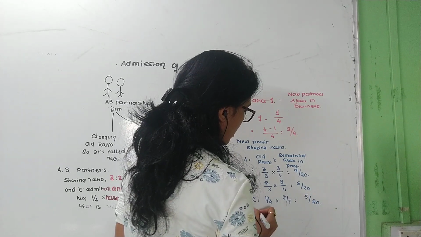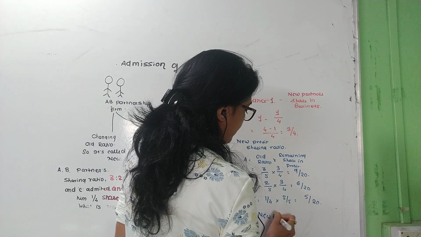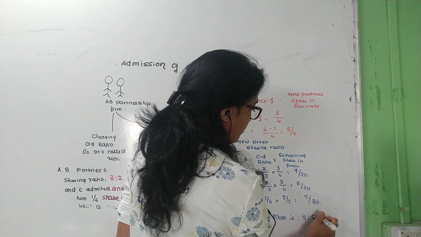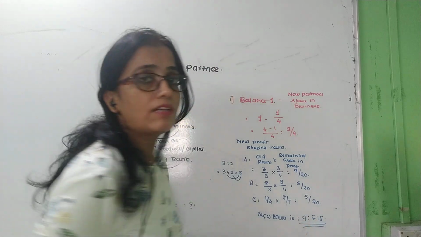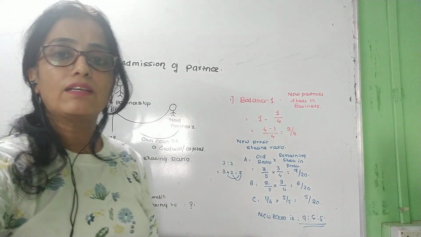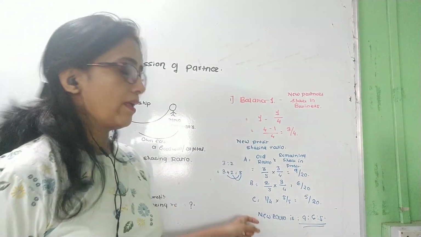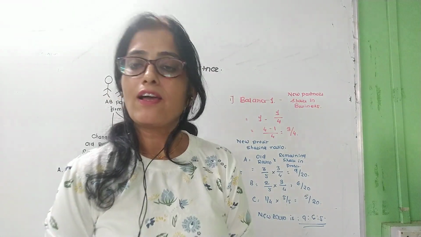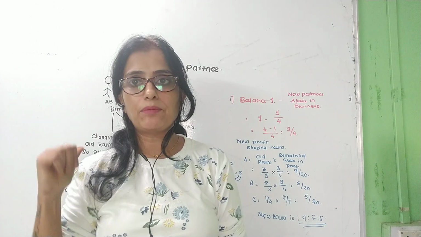So the new ratio is 9:6:5. So here we get 9:6:5 as the ratio for the partners. Okay. So this is the concept of new profit sharing ratio in admission of a partner.